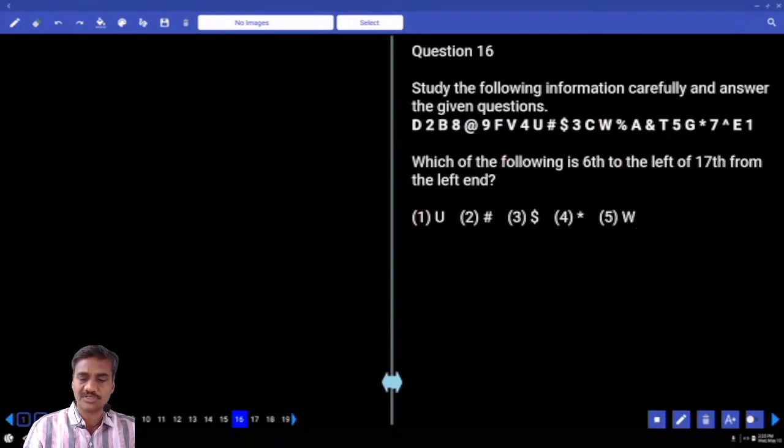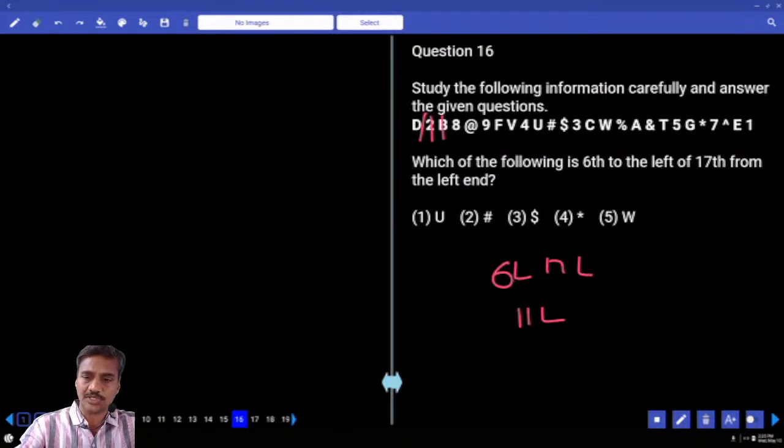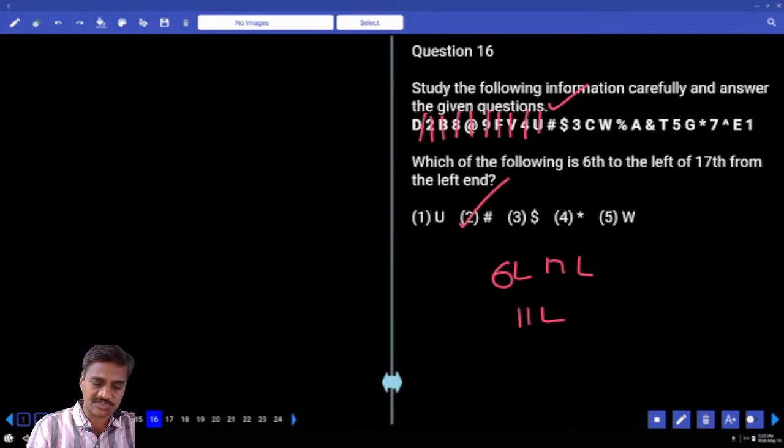Then 16 onwards. Which of the following is 6 to the left of 17th from the left? 17 minus 6, 11th from the left. 1, 2, 3, 4, 5, 6, 7, 8, 9, 10, 11. Hash, that is the choice for question number 16.